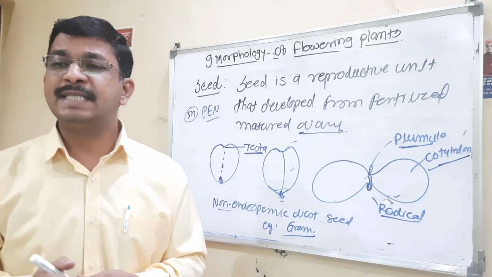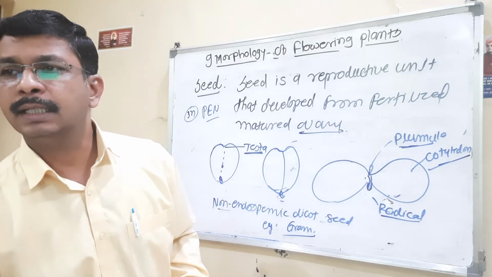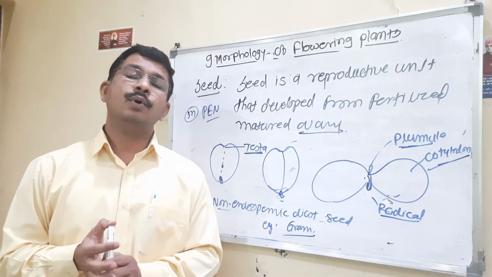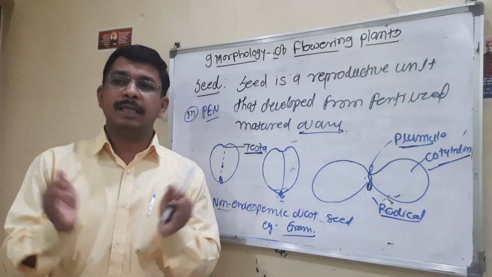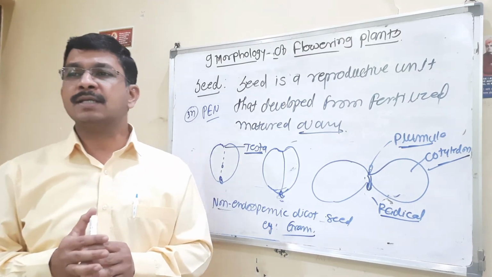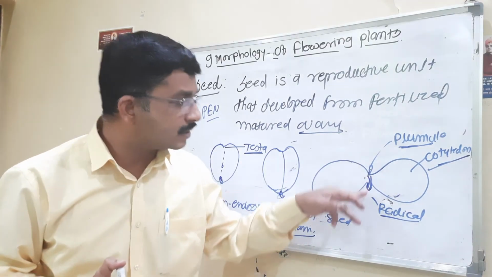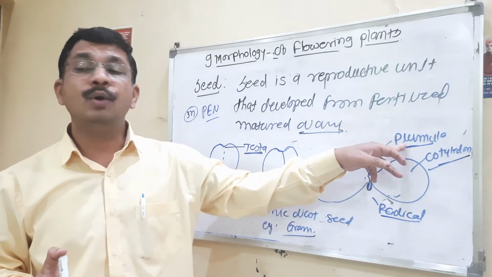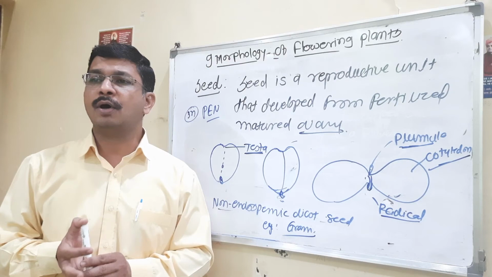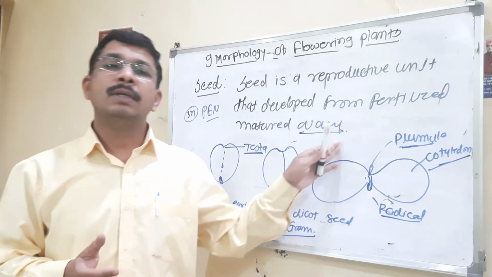The embryo of a seed is enclosed inside the seed coat. The embryonal axis consists of radicle and plumule.